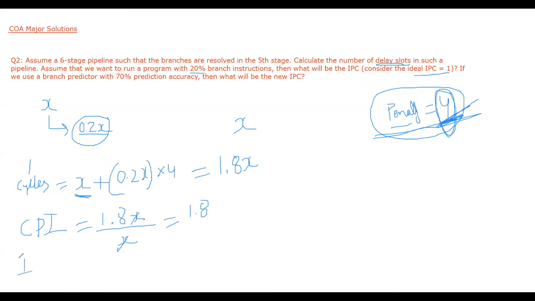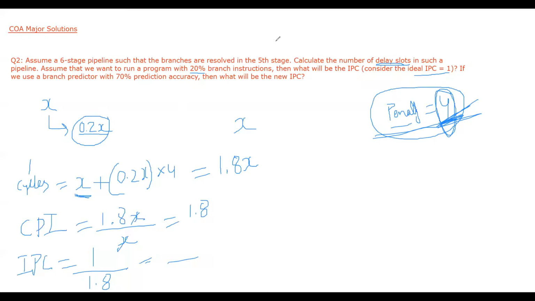And IPC is the reciprocal of CPI, so it will be 1 divided by 1.8. So this will be the final answer. You have to solve this, and whatever the answer, that will be the IPC. So this was the second part of the problem.